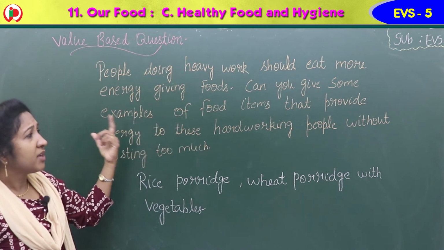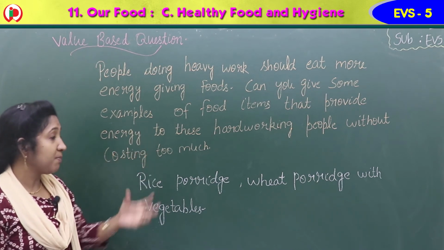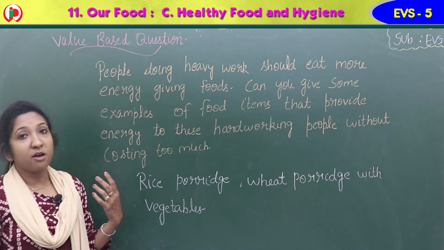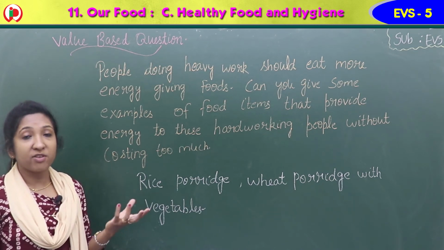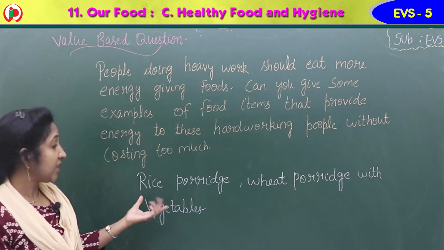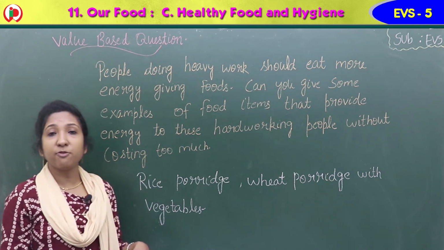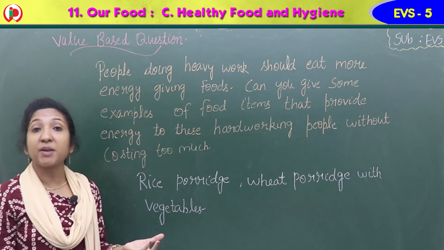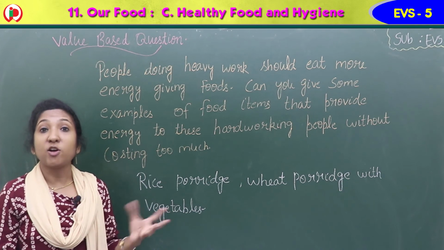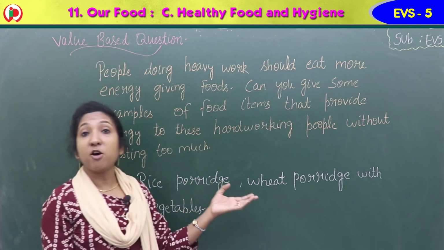Can you give some examples of food items that provide energy to these hard working people without costing too much? So we can ask them to take rice porridge, wheat porridge with vegetables. Porridge is the food we usually have at breakfast time. We usually cook porridge in hot water or in milk, like oats. But here they ask them to have rice porridge and wheat porridge with vegetables.